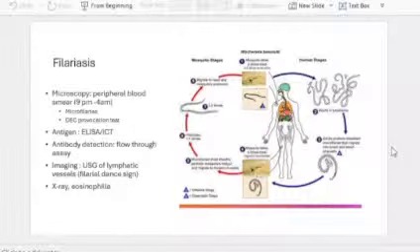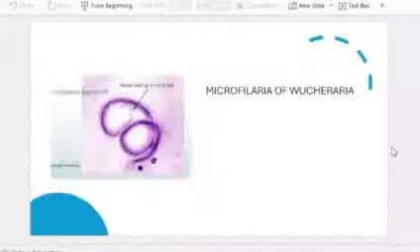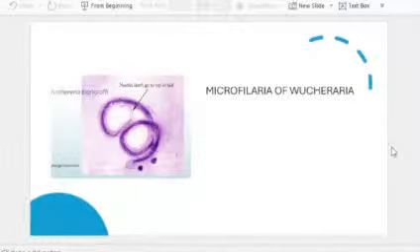And it would be good if you know how to differentiate between the microfilaria of Wuchereria and Brugia, because in Kerala both these forms coexist. So for microfilaria, I'll tell you the features.